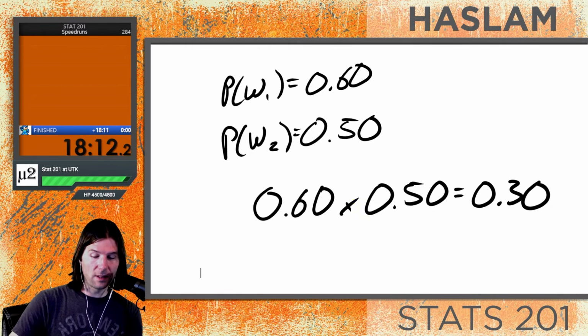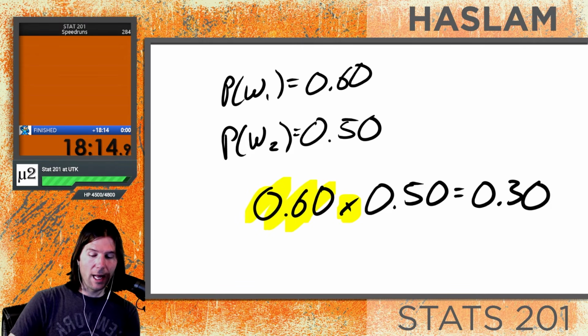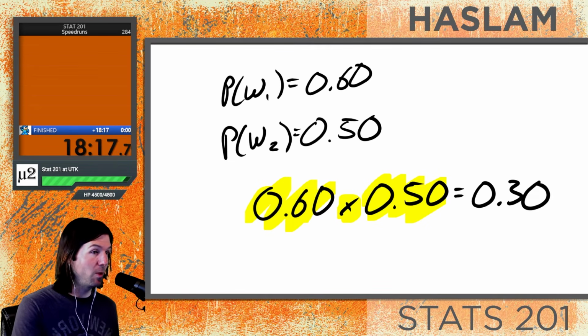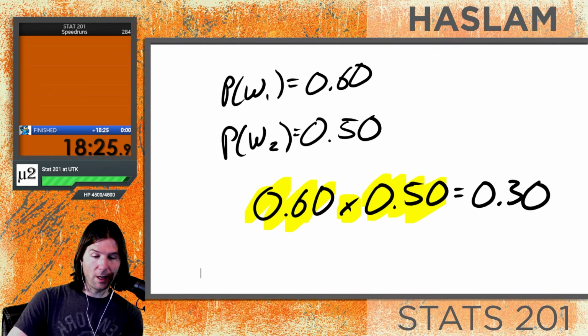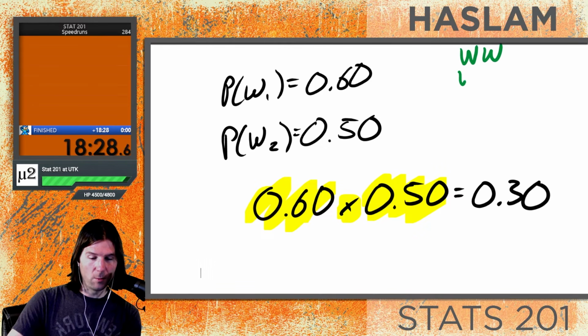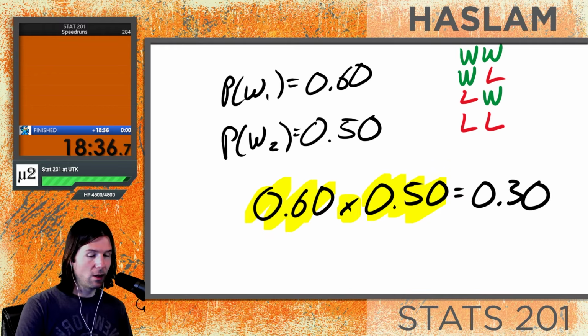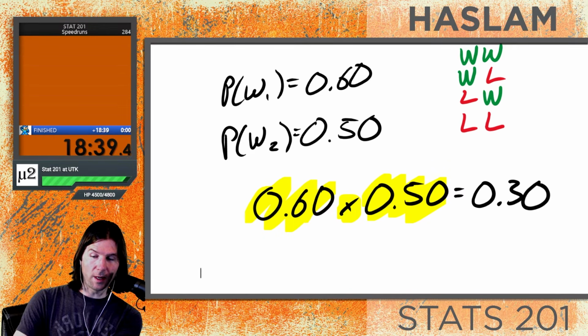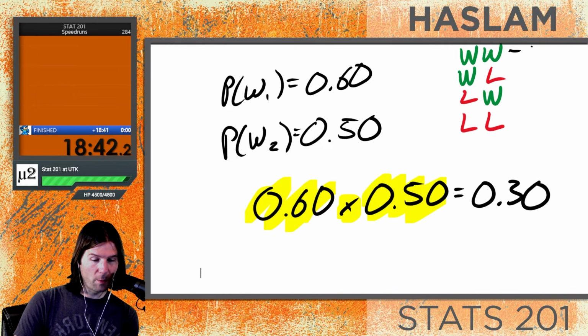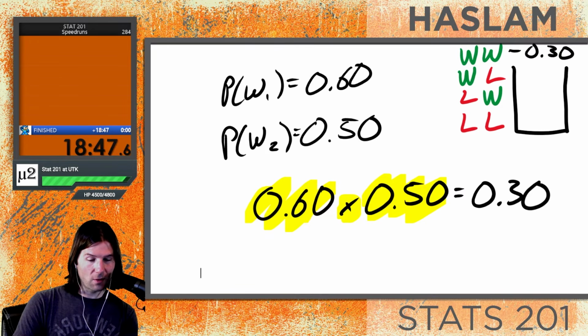Notice the key word right here is and. So team 1 wins and team 2 wins. And there's the probability that they both win their games tonight. Now, what's the probability that at least one team loses? Would you agree with me that we will either have the instance of both will win, team 1 will win, team 2 will win, or both will lose? This is the set of all possible outcomes. So when you think about this, we just found out the probability right here that both teams win. So the probability that both teams win is 30%. That means if you look at all of this right here as a set, we have the probability of 70%.